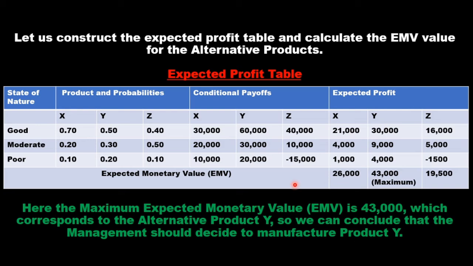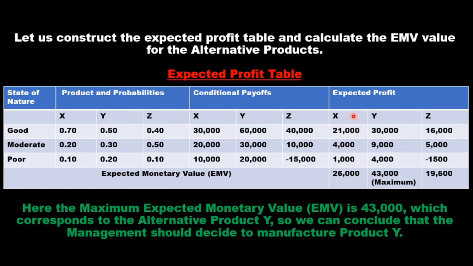Now using the expected profit values, we can calculate the expected monetary value. For the decision alternative X, the expected monetary value is the sum of the product of the payoff and the corresponding probability of the state of nature. Here these values are 21,000, then 4,000, then 1,000.